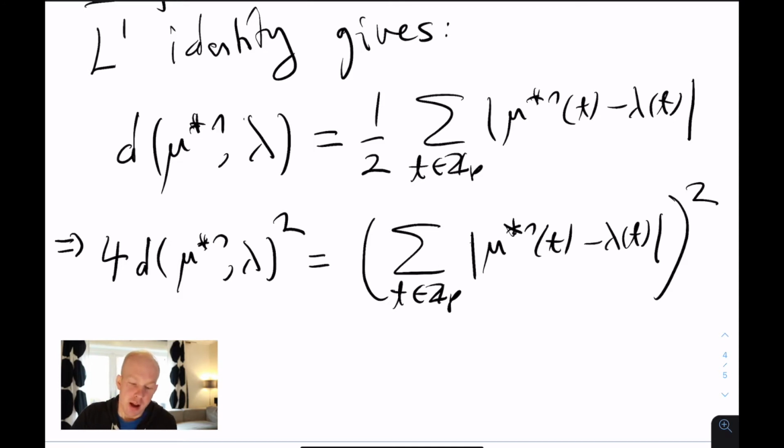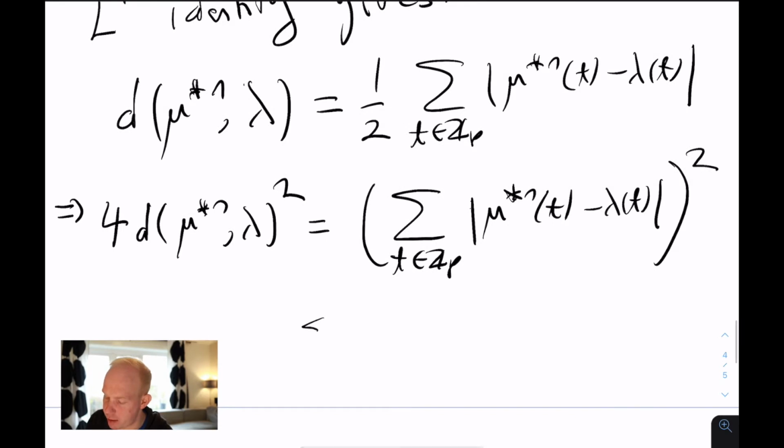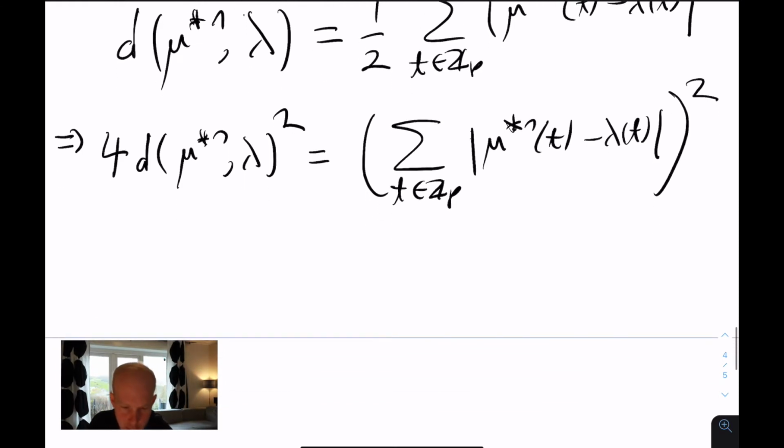Okay, and now what we want to do is add and replace some functions and try to get the Cauchy-Schwarz inequality into play. So we want to estimate this using the Cauchy-Schwarz inequality, and for that we want to find the right functions. There are a couple of ways to do this, and you can either use the constant function 1 or use the way I'm doing it here.